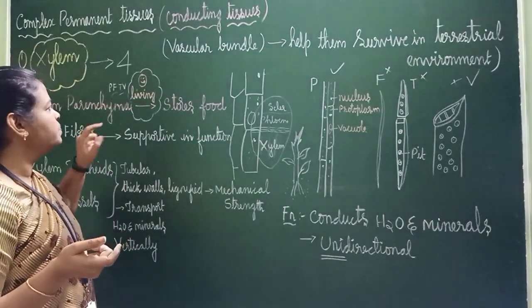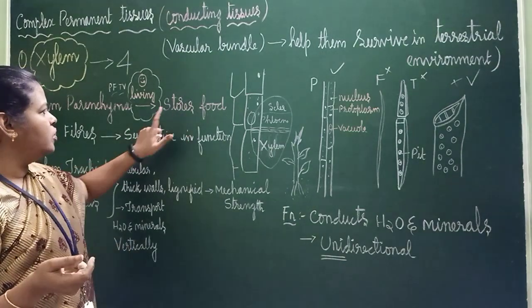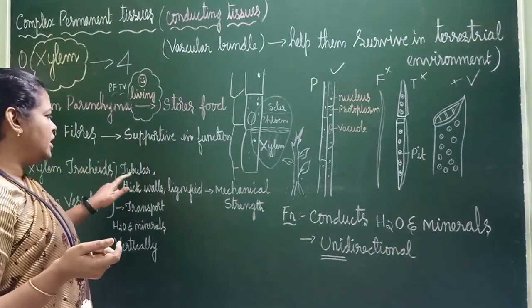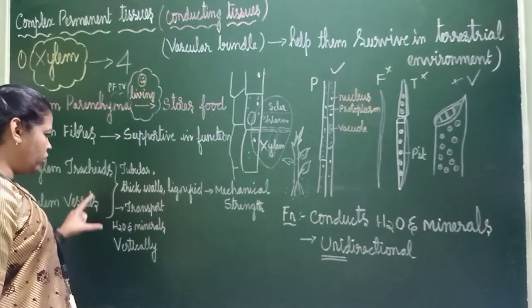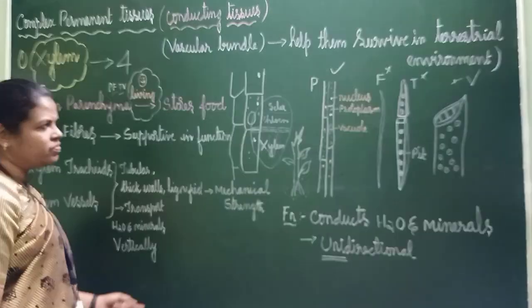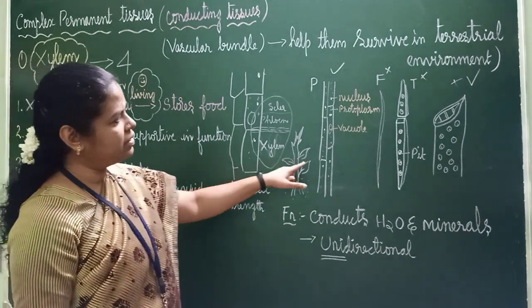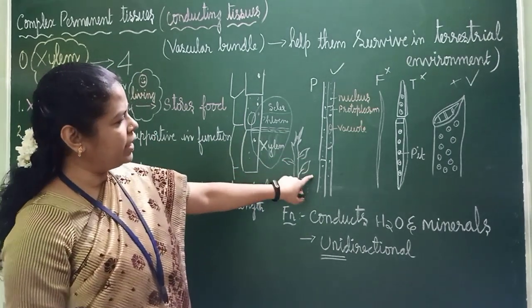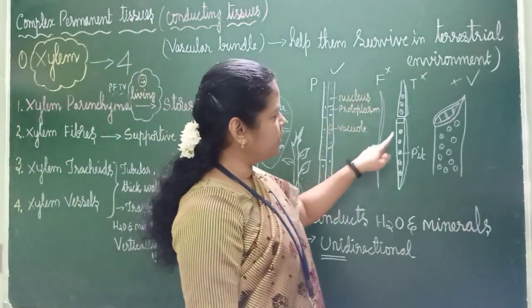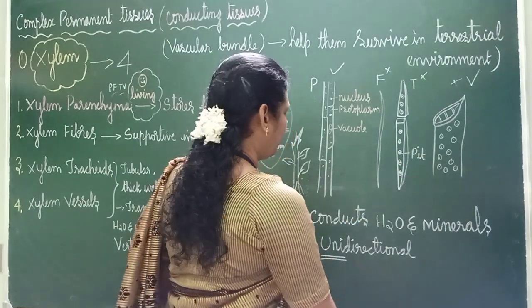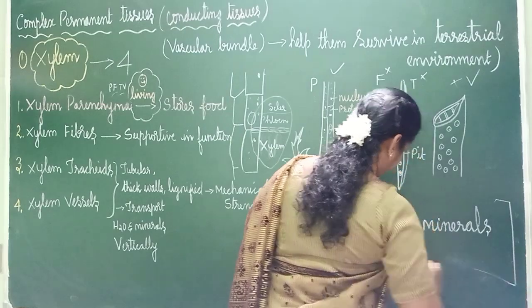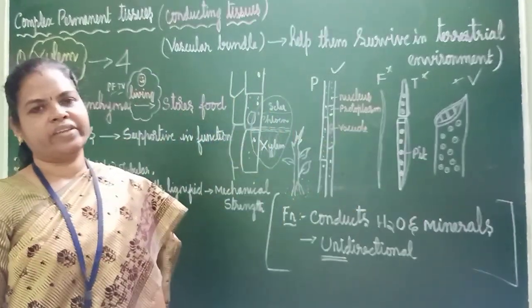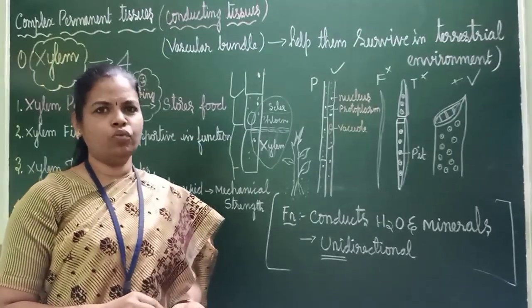This is only living, and it stores food, supportive in function. Here they are tubular, thick walls, they are lignified, mechanical strength, and they also transport water and minerals vertically. Diagram is like this. Parenchyma diagram is like this. Fiber is like this. Tracheid, this one. The important function is they conduct water and minerals. Who? Xylem. And they are unidirectional. Shall we see how phloem looks?